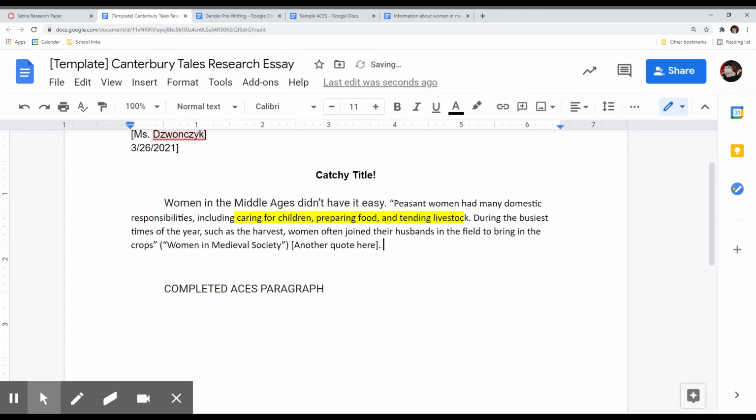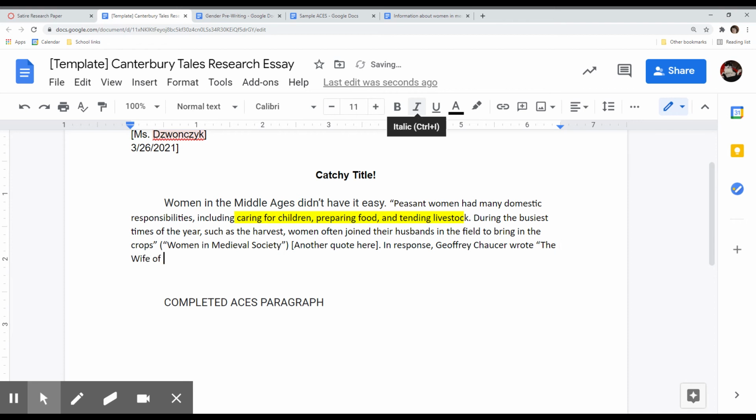And that's just showing, your quotes are just supporting this idea that women in the Middle Ages were not treated equally. So then you have to bring Chaucer's The Canterbury Tales in at some point, right? So then you say, in response, Geoffrey Chaucer wrote the Canterbury Tales, wrote the Wife of Bath's tale in the Canterbury Tales, to show how women were treated unfairly.